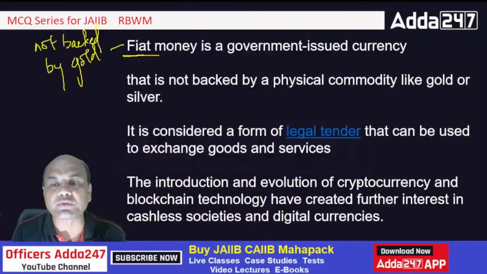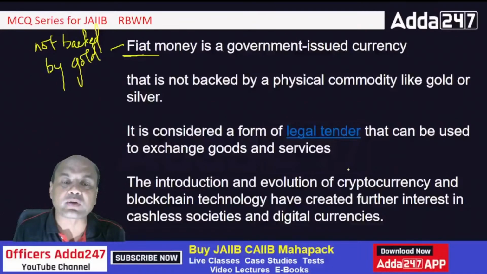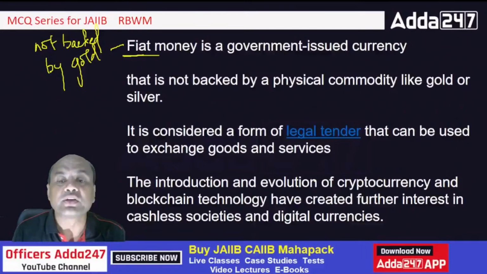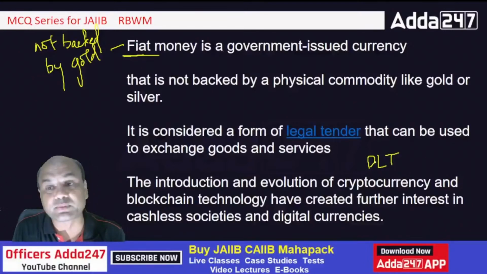The introduction and evolution of cryptocurrency and blockchain technology have created further interest in cashless societies and digital currencies, right? Blockchain is also one of the major technologies which has come in the banking world or in the finance world. It will change the entire banking and finance space. It has already started changing. Cryptocurrency and blockchain are basically related. Both are based on one concept that is called DLT.